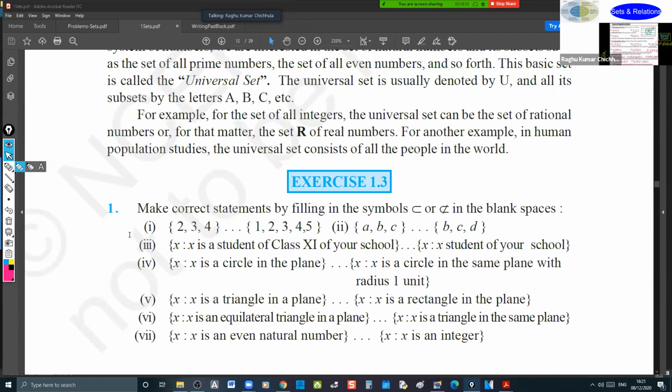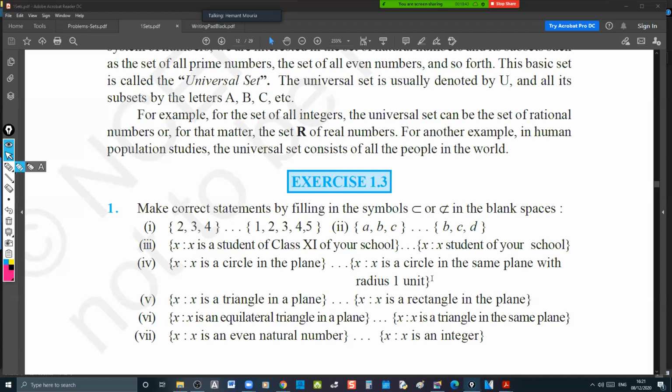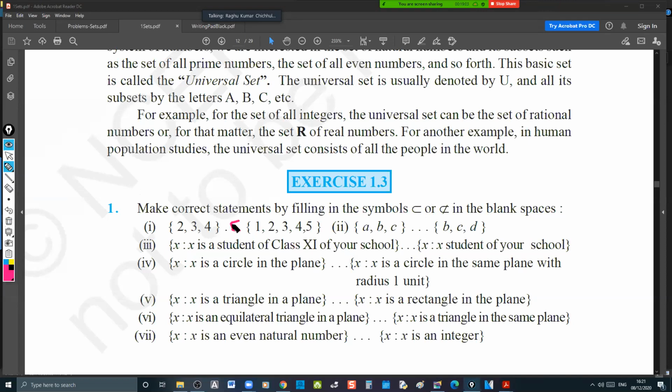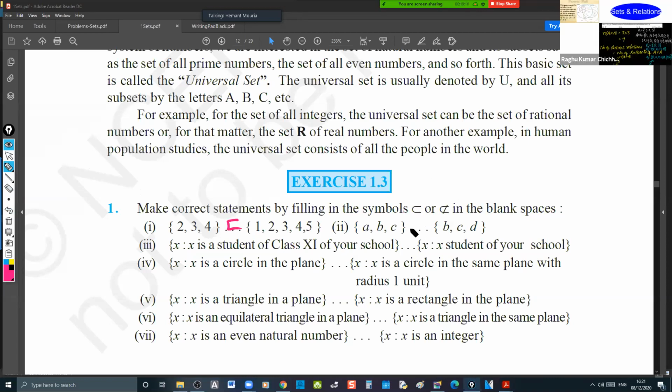Come and read that, Maurya. First one, please. Make correct statements by filling in the symbols subset or not subset in the blank spaces. {2, 3, 4} is a subset of {1, 2, 3, 4, 5}. So should I write that? It is a subset, sir. Second one, {a, b, c} is not a subset of {b, c, d}. That's good.